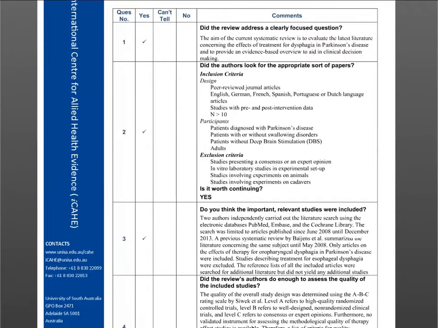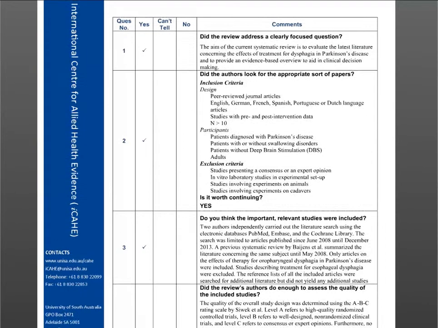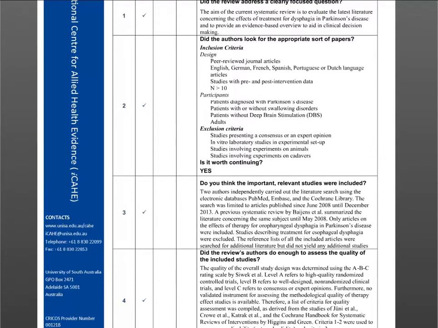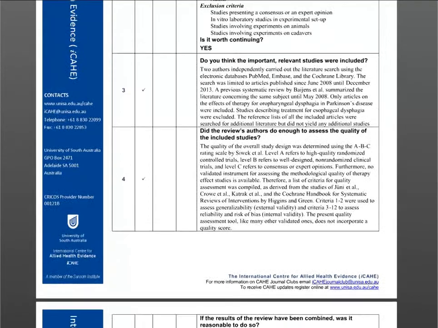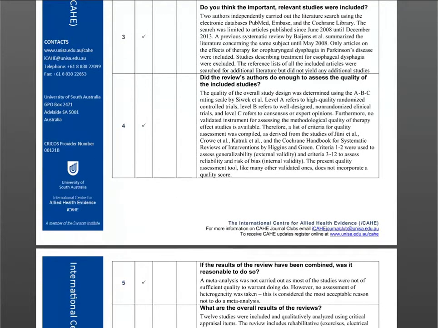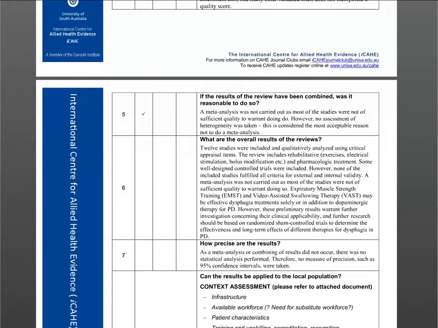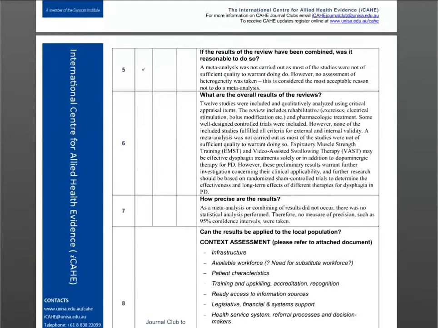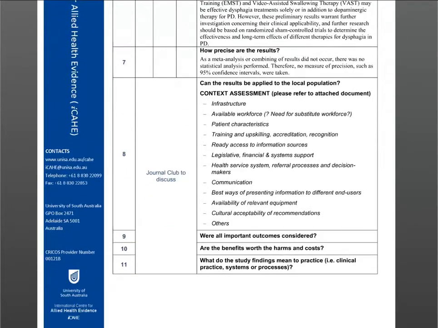So scrolling down on this particular appraisal, up the top the questions match almost perfectly to the CASP questions. So the top half of this critical appraisal here, we won't go into the details, but it is designed to be exactly the same as the CASP. But as we get a bit further down, what we're looking at here is clinical context. So these questions are still linked in quite strongly with the CASP tool, but we don't answer them for you because that's something that you as a clinical team need to be looking at.